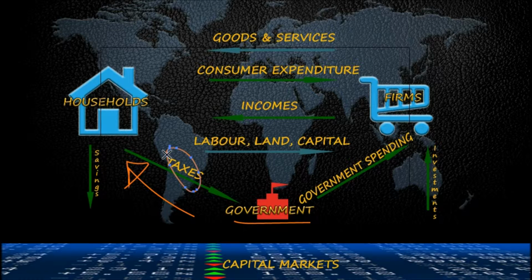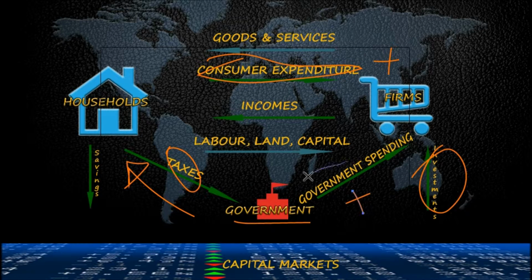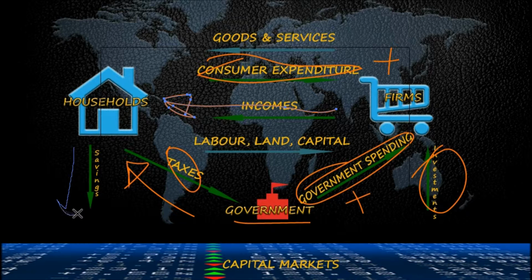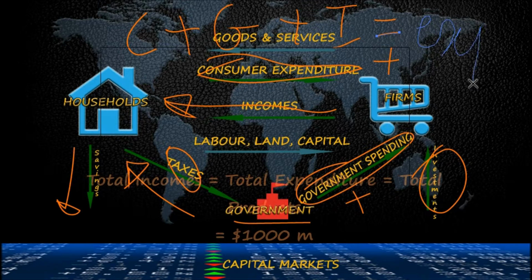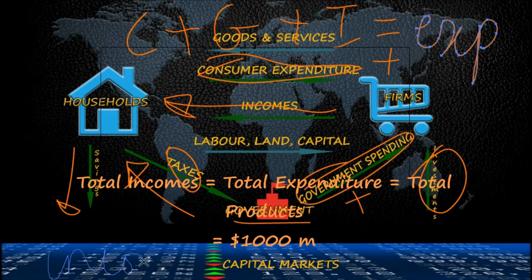With the addition of the government, we see that now firms receive consumer expenditure plus investments plus government spending and pay out incomes. Households receive this income, and the outflows from households are savings plus consumer spending plus taxes. The total expenditure in this more complex economy is consumer spending plus government spending plus investments.